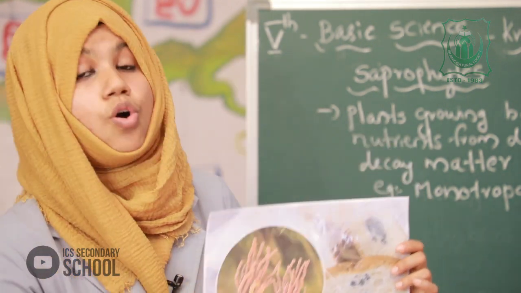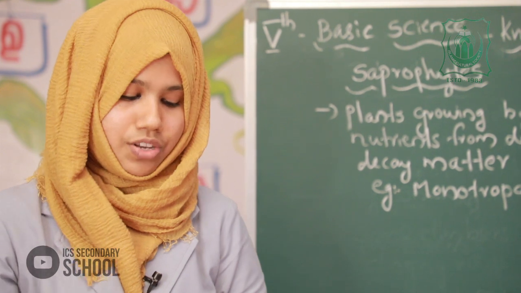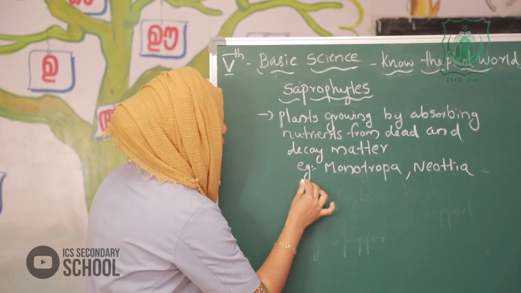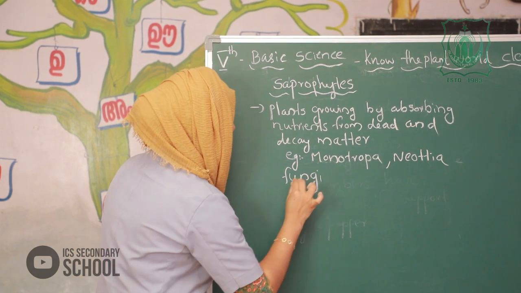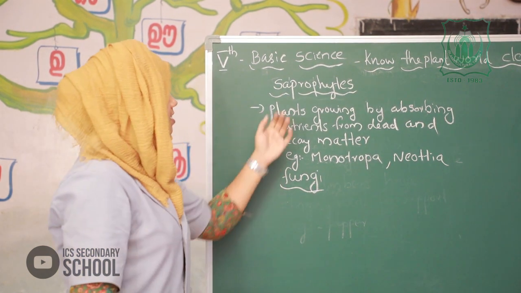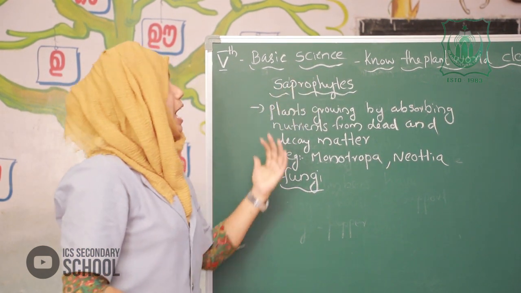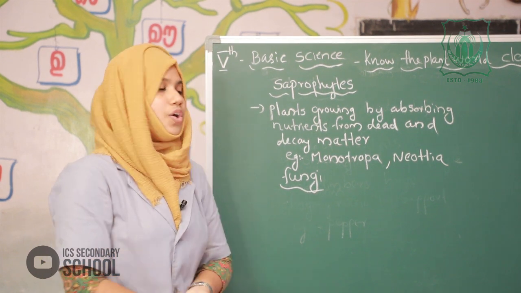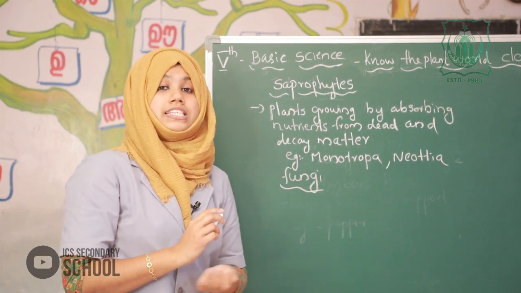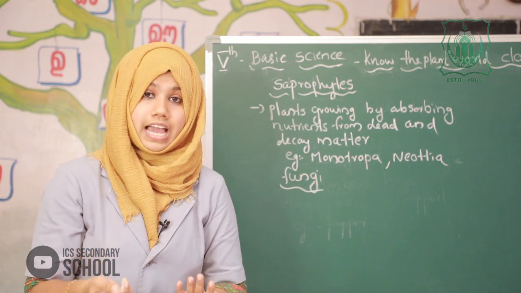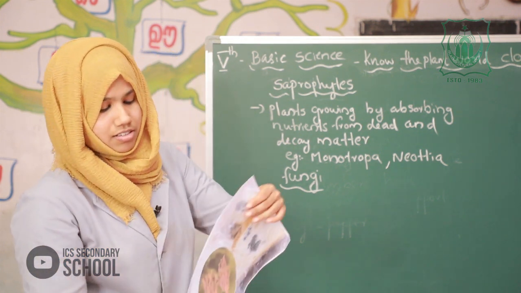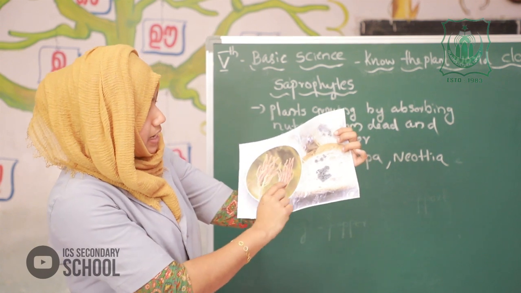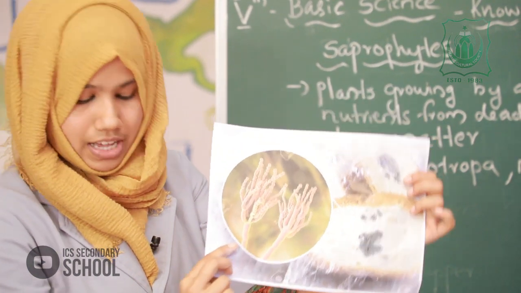This is also a saprophyte. Fungi is a type of saprophyte, and this is bread mold. Bread mold is a type of fungus.